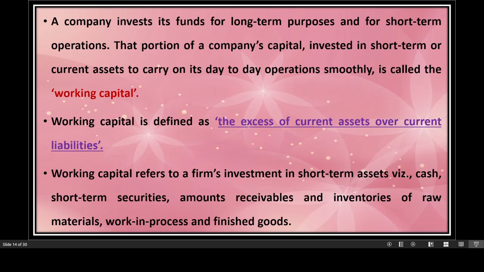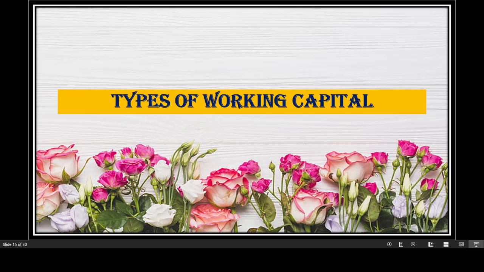We had also read that working capital is nothing but the excess of current assets over current liabilities. Working capital refers to a firm's investment in short term assets, basically like cash, short term securities, accounts receivable, inventories of raw materials, work in progress, and finished goods. Now, let us explore more knowledge on this by reading types of working capital.